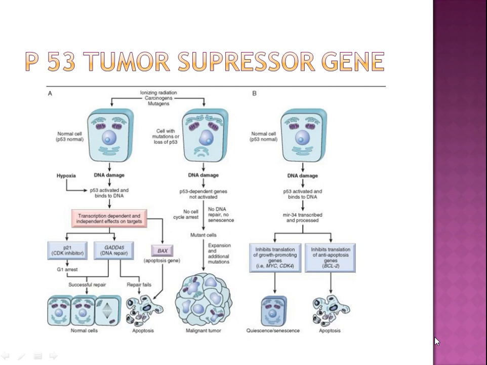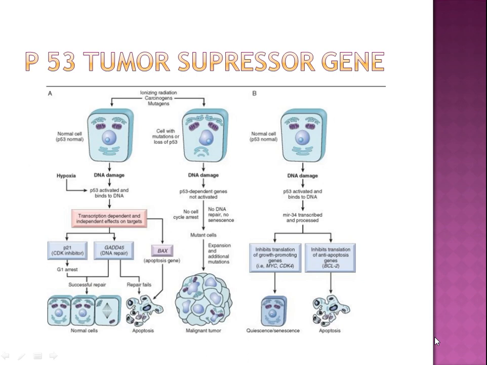Now, this is the diagrammatic representation of p53 tumor suppressor gene action, how it acts. So, activation of normal p53 by DNA damaging agents or by hypoxia leads to cell cycle arrest in G1 phase. The induction of DNA repair by transcriptional upregulation of cyclin dependent kinase inhibitor, that is CDKN1A, coding the cyclin dependent kinase inhibitor, and GADD45 leads to cycle inhibition.